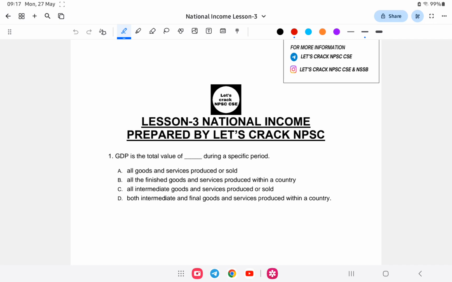First question: GDP is the total value of what during a specific period? So last class, if you have attended, you might have come across the GDP. GDP stands for gross domestic product. So gross domestic product, the word domestic.